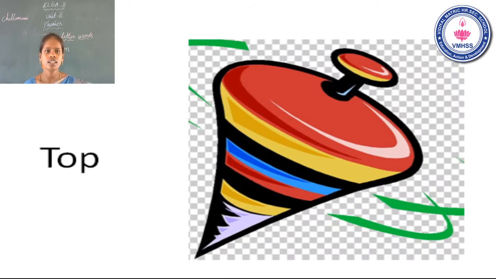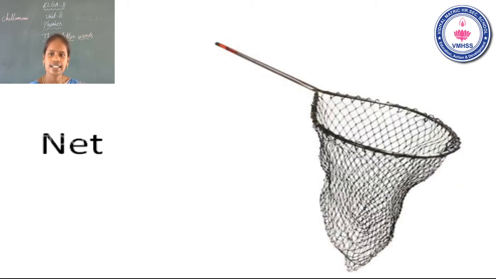What is this? Yes, this is top. What is the beginning sound? T. What is the middle sound? A. What is the end sound? P. Top. See the next one. Net. What is the beginning sound? What is the middle sound? What is the end sound? T. Net. What is the word? Net.